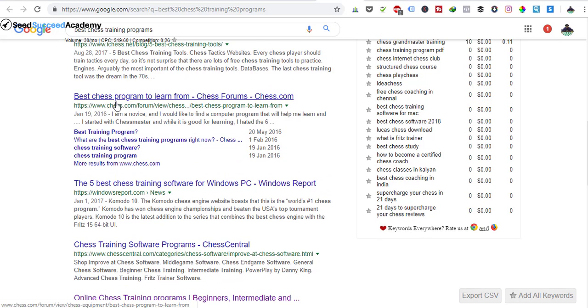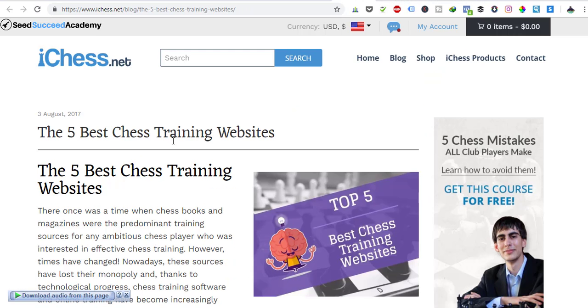For example, this one is a forum. It's not a blog post per se, but it's showing up on the front page of Google because most probably a lot of people have engaged in that forum, and so Google finds it relevant to the keyword that we just searched, and hence it is on the first page of Google for that search term.